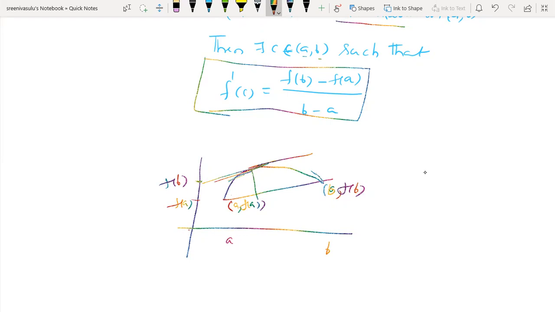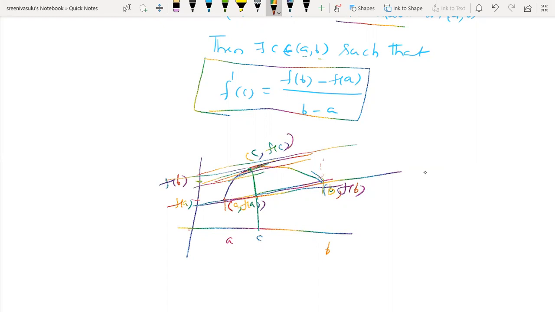See, tangent means a line touching the curve at a single point. Here, the line touches the curve at a point C, whose y coordinate is f of C. Now extend this chord line. A chord is a segment, a part of a line. So this is the line. You observe that these two lines are parallel.